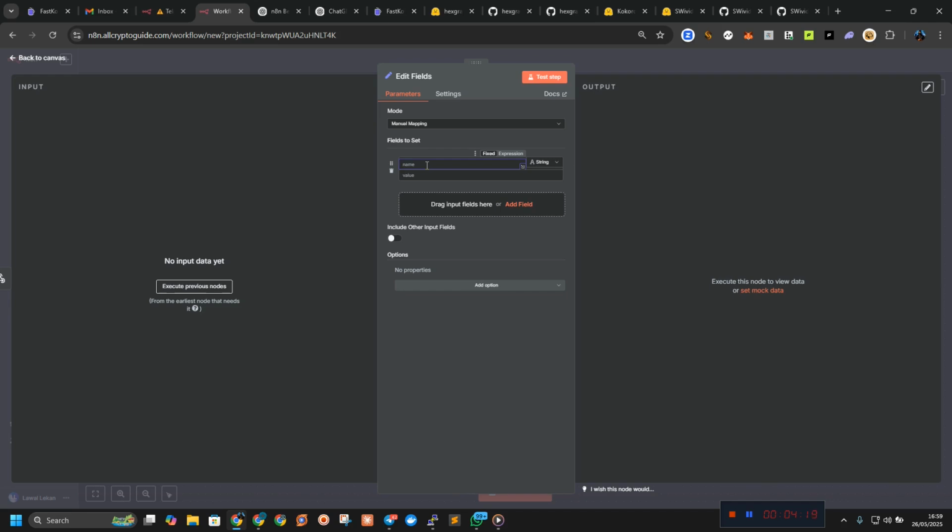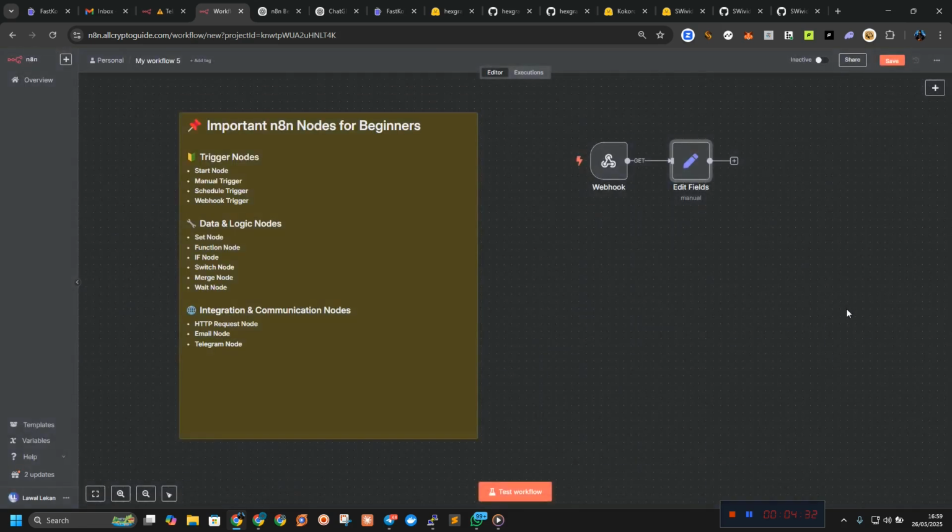So let us name this one. The name is John. His name is John. Then the email is supposed to be something. It's like an edit field. When you want to test other nodes and add static information or customize data before sending it somewhere, that is when we use this set node.